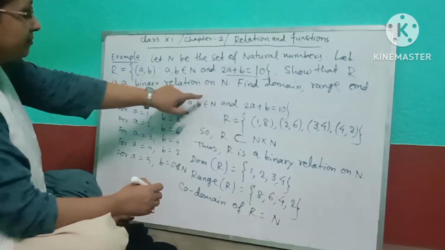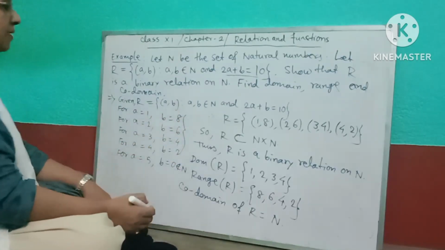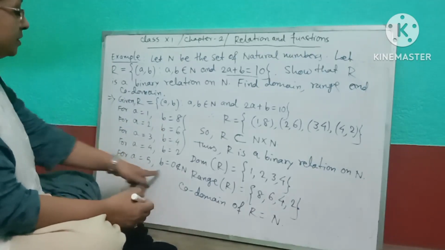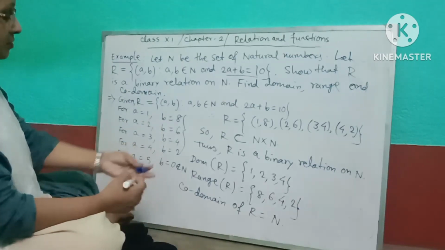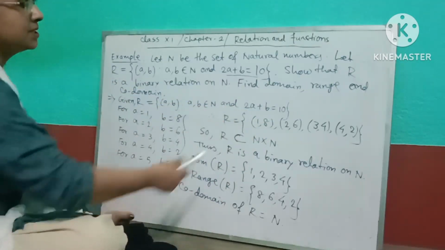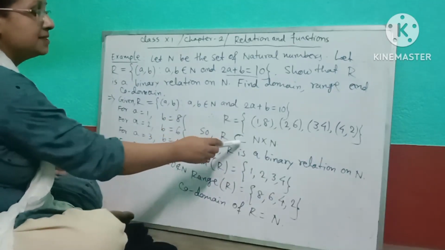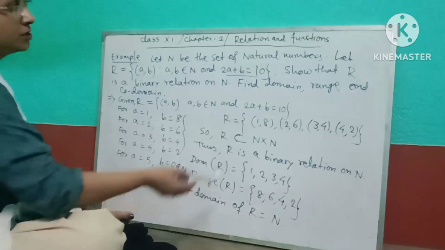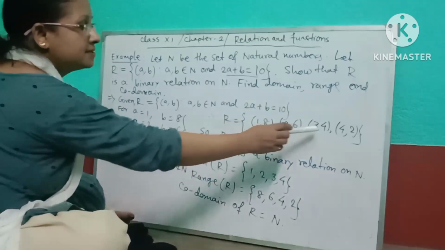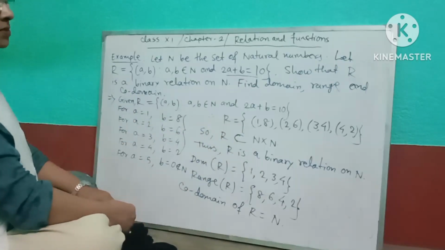Okay, natural numbers start from 1, 0 is not a natural number. So these pairs will not belong to the relation. Okay. So the given relation will be (1,8), (2,6), (3,4), (4,2). These are the elements of the given relation. So we can say R is a subset of N cross N because 1, 2, 3, 4 are all natural numbers, and 8, 6, 4, 2 are also natural numbers. So R is a subset of N cross N.